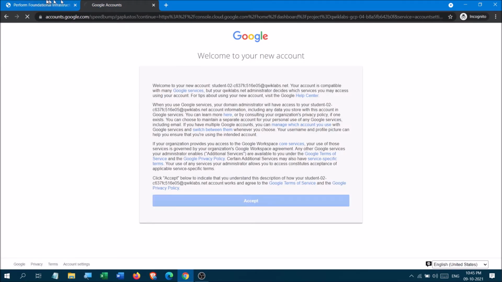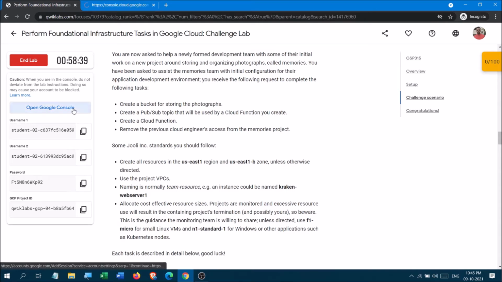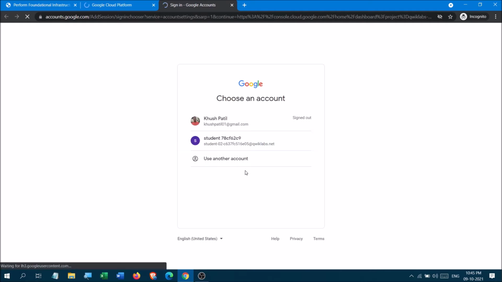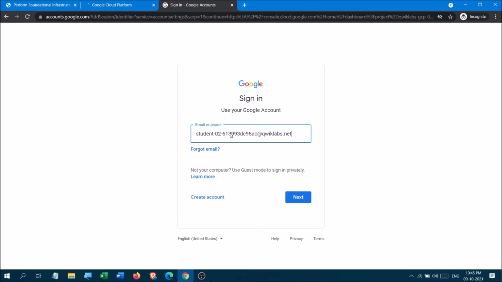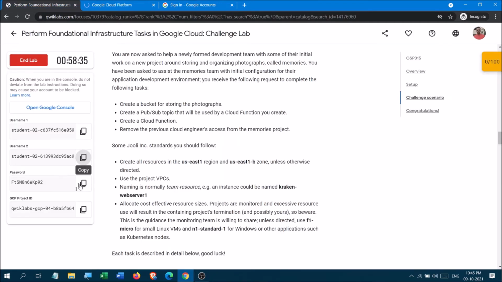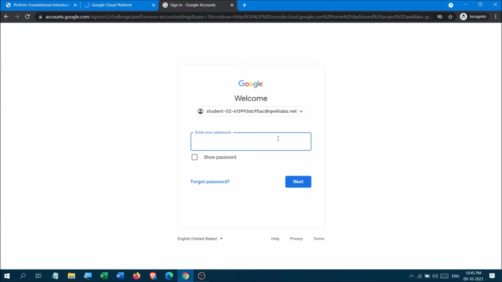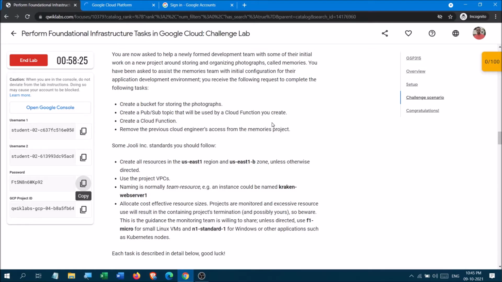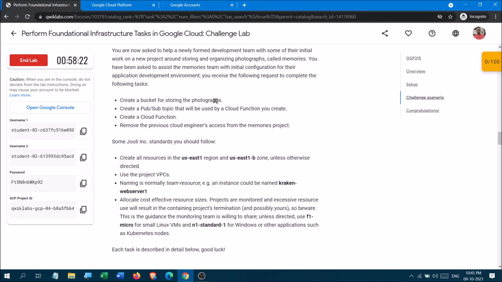Now I accept this. Copy the phone number, console, another account, and password with that, okay. Now they have given this request to you, to create a bucket for storing photographs.